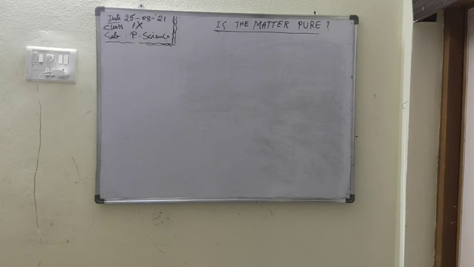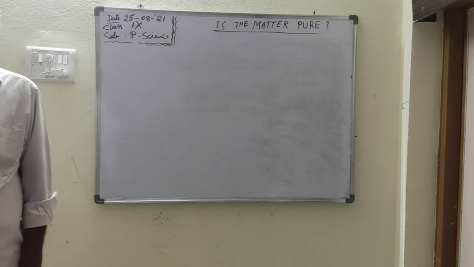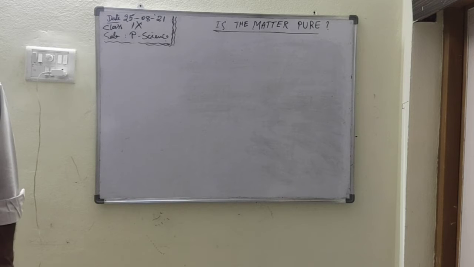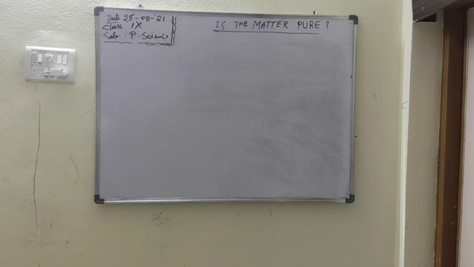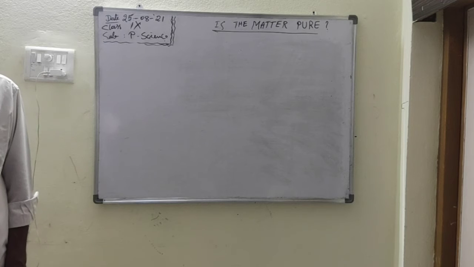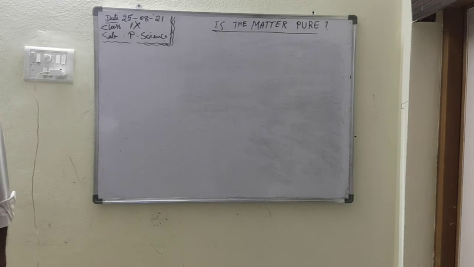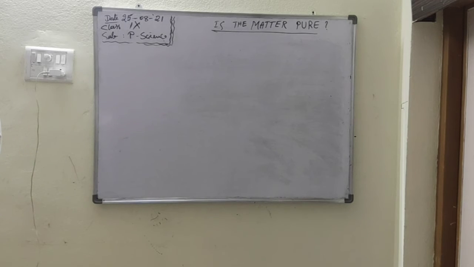Among these, which is a pure substance? Ice is a pure substance. Milk is not a pure substance. Iron is a pure substance. Hydrochloric acid is a pure substance. Calcium oxide, pure substance. Mercury, pure substance. Brick is not a pure substance. Wood, not a pure substance. Air is also a pure substance.